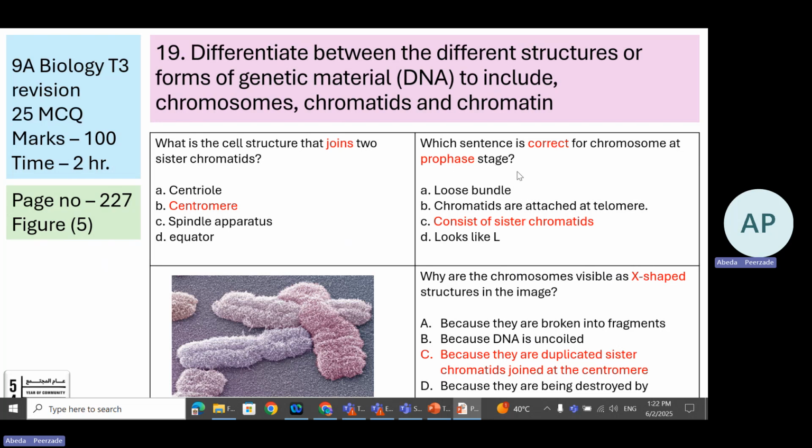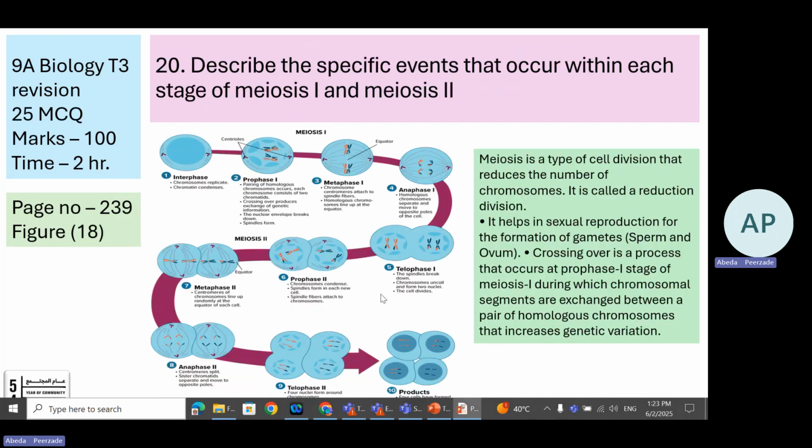What is correct about the prophase? It consists of sister chromatids. Why are chromosomes visible as X-shaped structures? Because they are duplicated sister chromatids joined at the centromere.